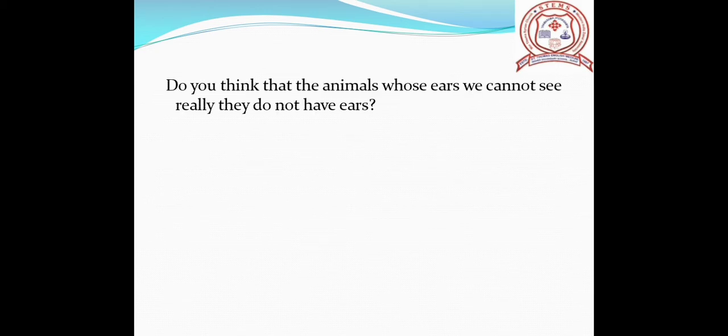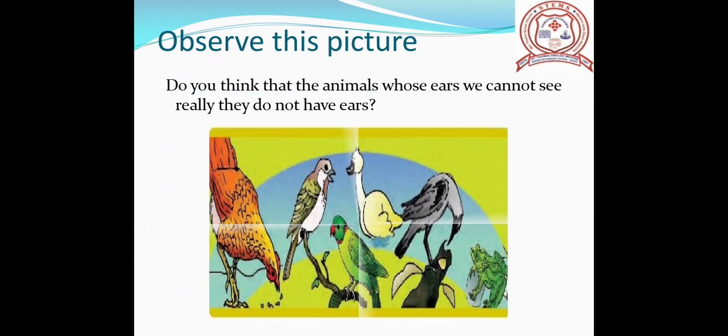Children, do you think that the animals whose ears we cannot see really don't have ears? Let's observe this picture. Children, name the animals in the picture. Yes, hen, sparrow, parrot, duck, crow and frog. Okay? Can you see their ears? All have ears, but we cannot see them.